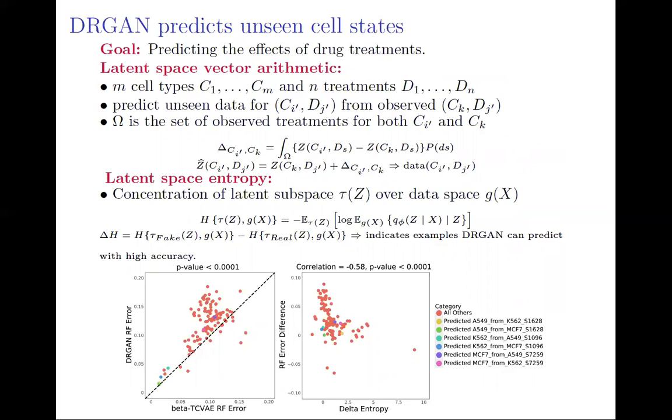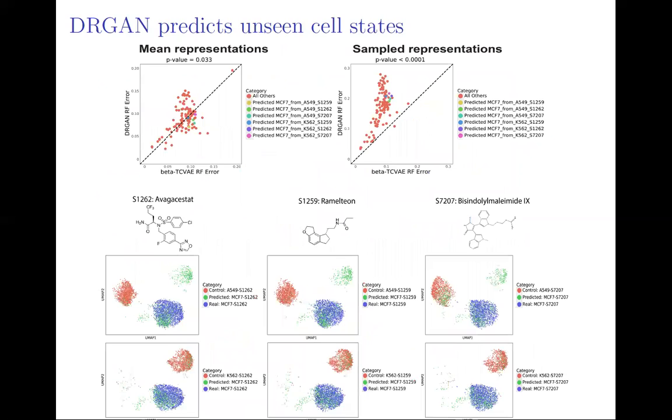We found that the delta entropy is highly and negatively correlated with the difference in random forest error between DRGAN and beta-TCVAE, and the delta entropy values for those unseen combinations were medium to high. Therefore, we selected and removed another 3 combinations with the overall lowest delta entropy values.